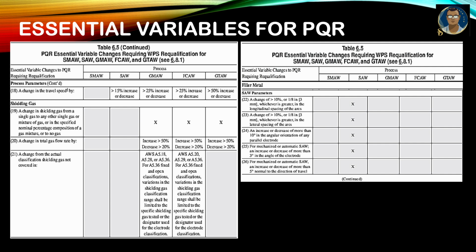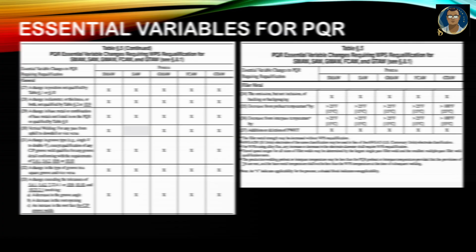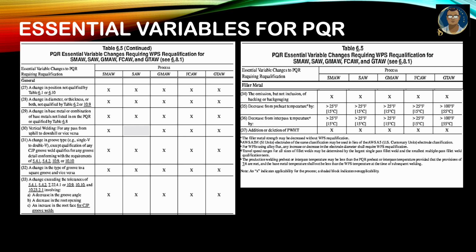SAW parameter, this is especially for SAW. So if a parameter changes by more than the percentage allowed, you can read it, you need to requalify the WPS. If the change in position is not qualified as per table 6.1 and 6.10, a new position, so all of the WPS need to requalify. Same like a change in diameter, thickness or both not qualified as per that table 6.2 or 10.9 of AWS D1.1, you need to requalify the WPS. A change in base material, also you need to requalify the WPS.